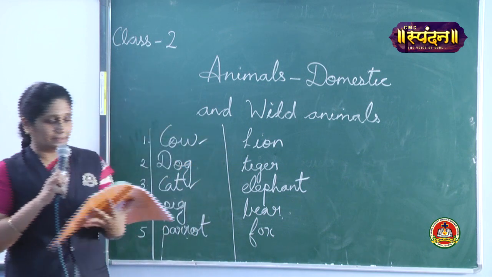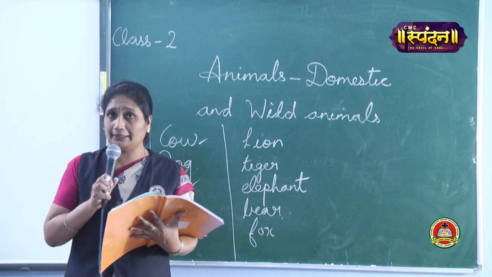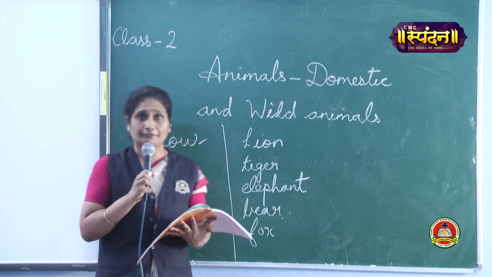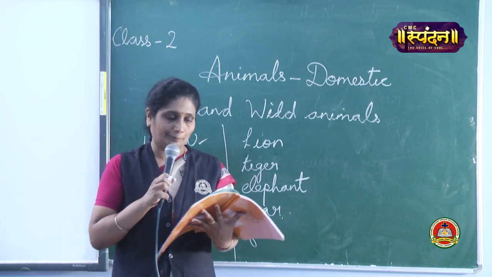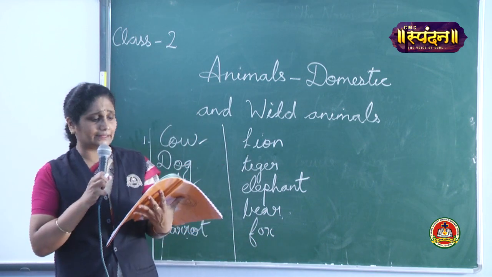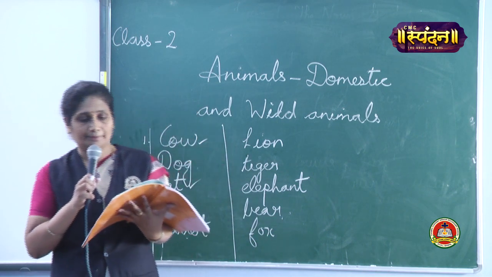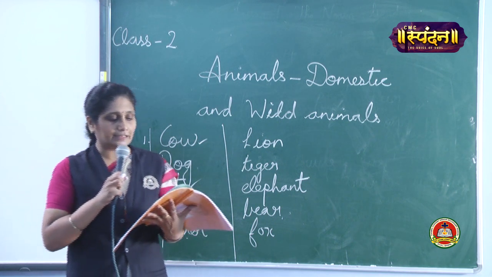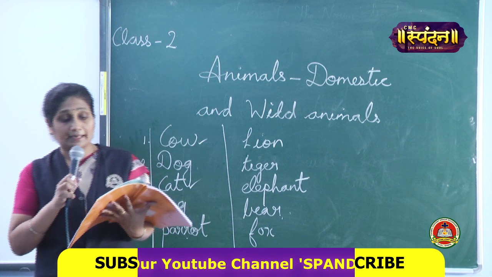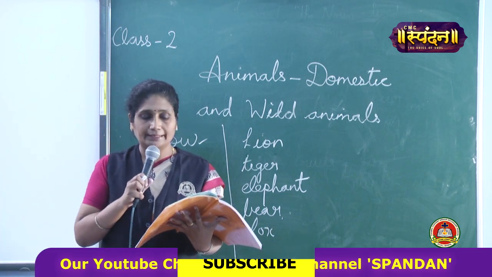I have told you we can find wild animals in the forest or zoo. You do not see wild animals in our neighborhood. They live in jungles. Jungles means forests. Tigers, lions, bears, elephants, deer, etc. are wild animals.